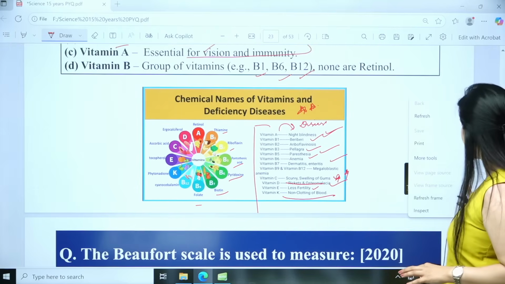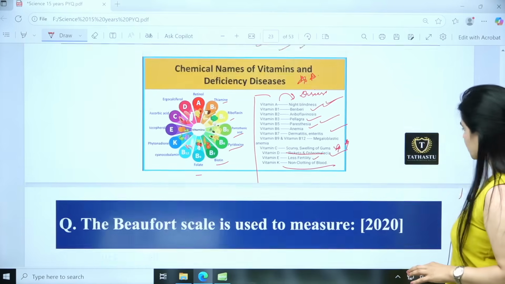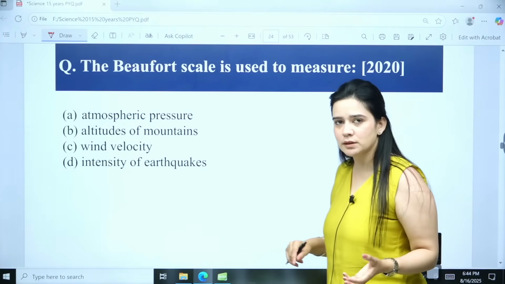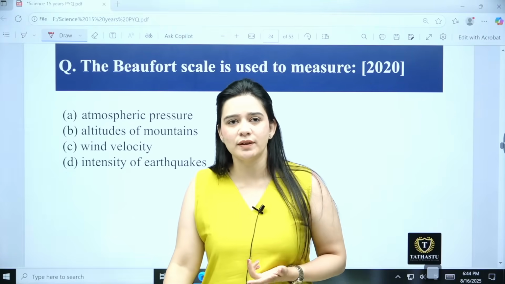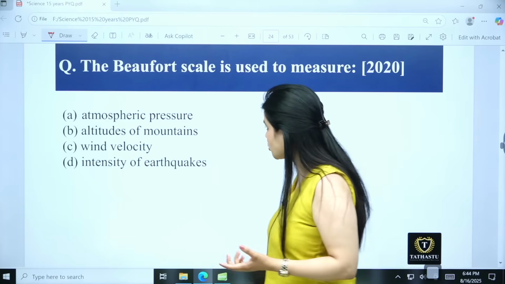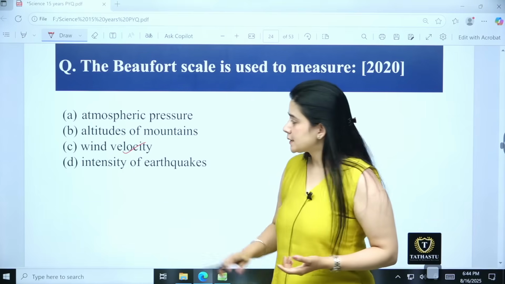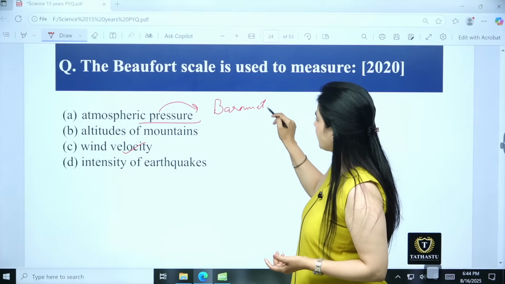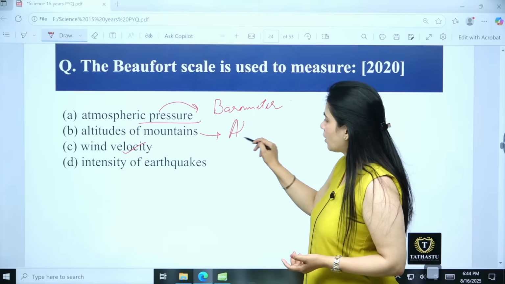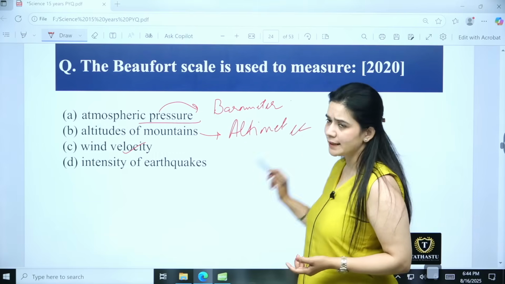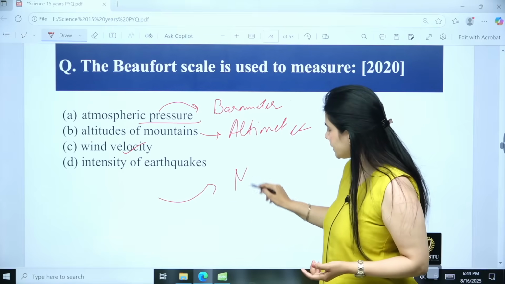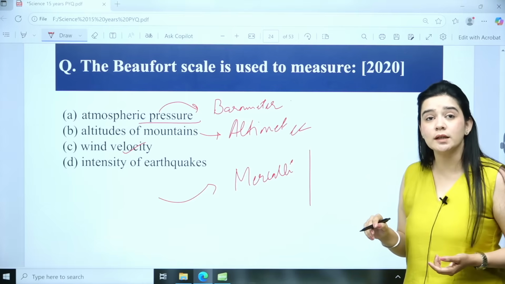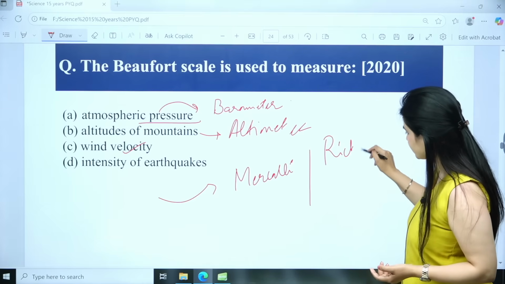Then coming to the next one, the Beaufort scale is used to measure what? So instruments and scales have been asked. We have studied this previously. The Beaufort scale is used for measuring the wind velocity. See the other options. Atmospheric pressure is measured by a barometer. Altitude of mountains, altimeter, and intensity of earthquake is the Mercalli scale. Then we have another scale that is associated with earthquakes, the Richter scale, okay.